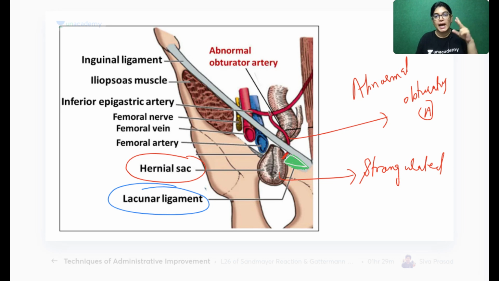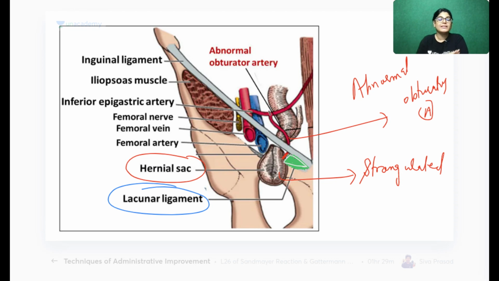This pubic branch will anastomose with the pubic branch of the inferior epigastric, and at times this anastomosis is large and lying on the medial aspect. As you can see, this branch is going on the medial aspect of the lacunar ligament, and this is the abnormal obturator artery. So what will happen? The surgeon does not know the anatomy.